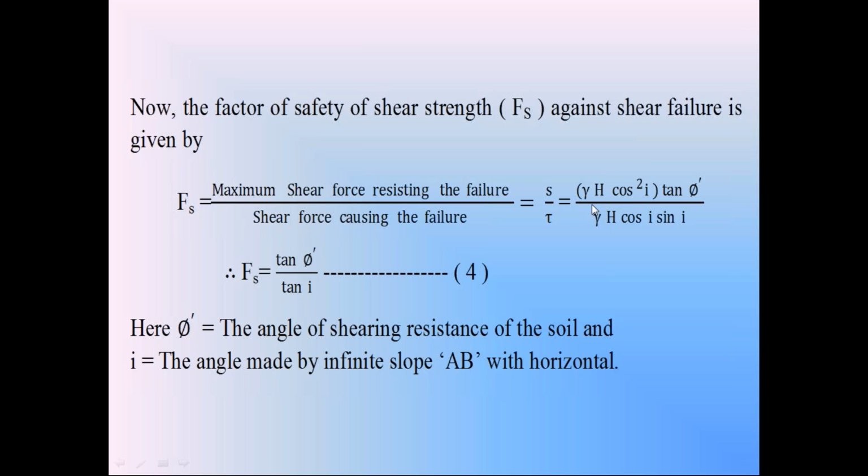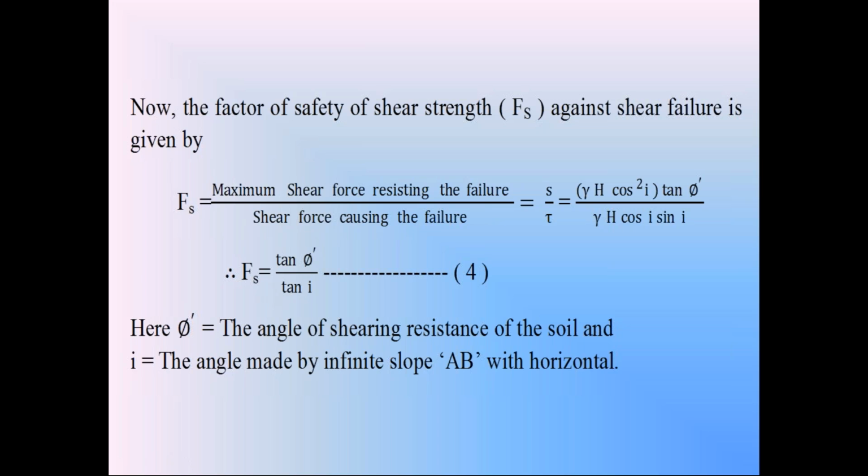Simplify this right hand side. Gamma h will cancel, one cos i will cancel, bring the other cos i to the denominator. So this equation becomes Fs is equal to tan phi dash divided by tan i. So this is the equation of factor of safety of the infinite cohesionless soil slope in dry condition. From this equation 4, by knowing this phi dash value and i value, we can find out the factor of safety of that soil slope.